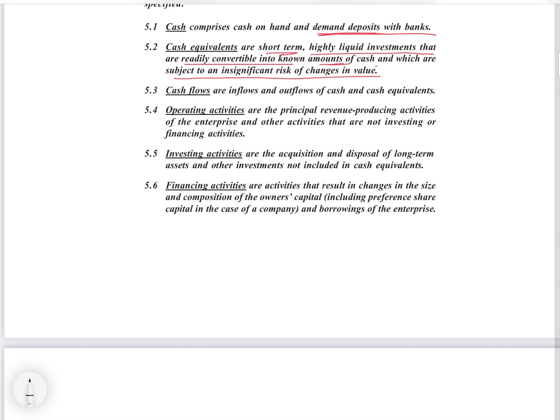Like if that company's business is manufacturing toys, then the revenue generated from selling the toys is their operational activity.